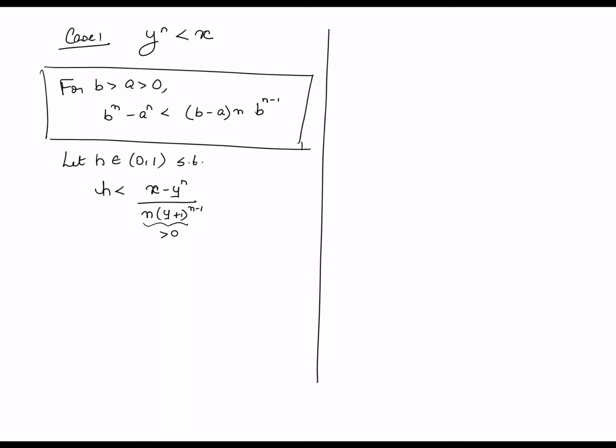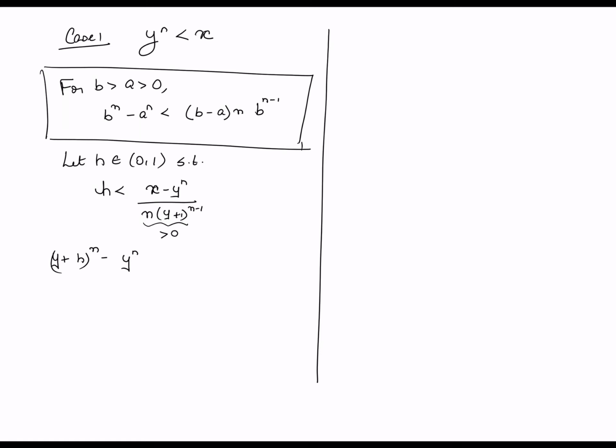That's not difficult to show. So I can define an h such that h is less than (x minus y raised to n) upon (n times (y plus 1) raised to n minus 1). Why am I doing this very contrived construction? You will see that in a minute. Now let me look at (y plus h) raised to n minus y raised to n.